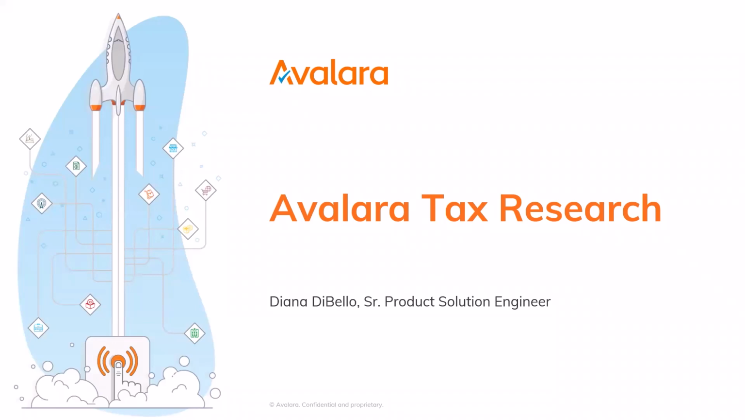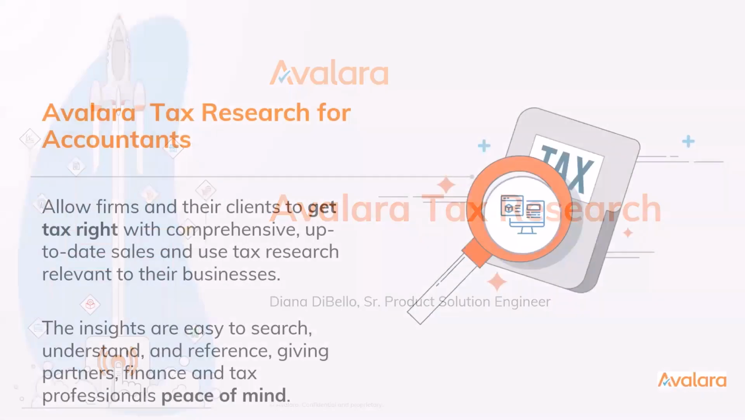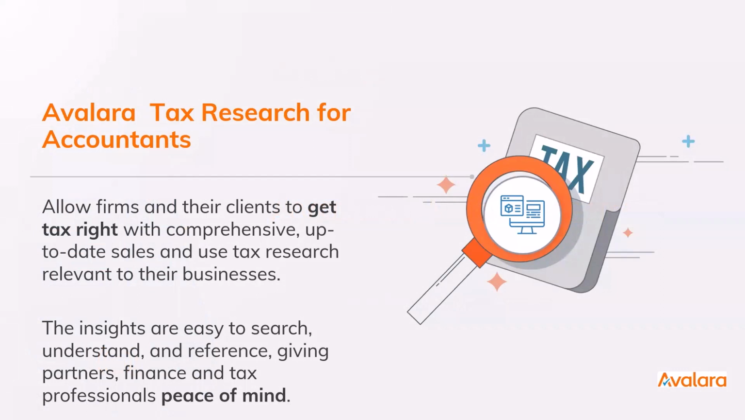The ability to provide accurate and consistent tax research to your clients is fundamental in providing sales and use tax advisory services. The continuing regulatory changes make it difficult to stay current and be confident providing answers to your clients' questions. Using research automation allows firms to get the tax right with comprehensive and up-to-date sales and use tax research relevant to your clients' specific industries.